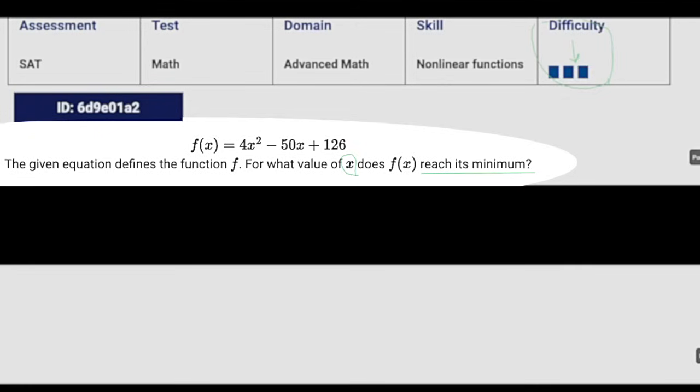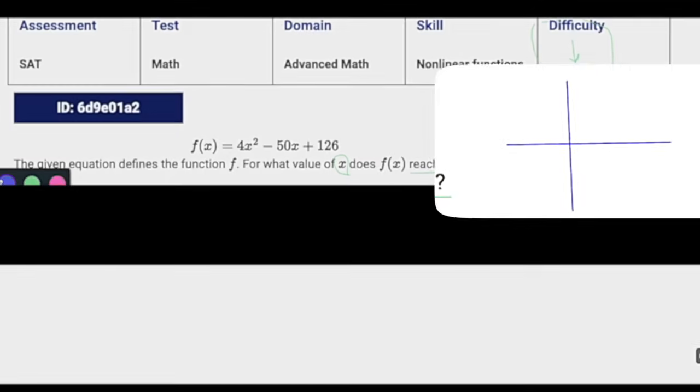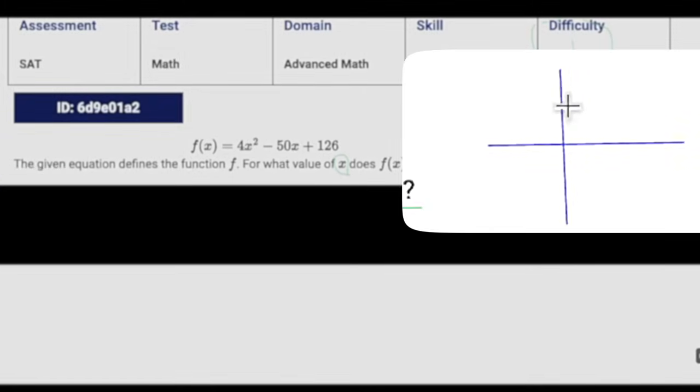Anytime we're dealing with a quadratic, a minimum is going to be the lowest possible y value. Basically, if a quadratic has a minimum, that means it's a smiley face and not a sad face. It has a minimum because it's never going to go lower than this point.